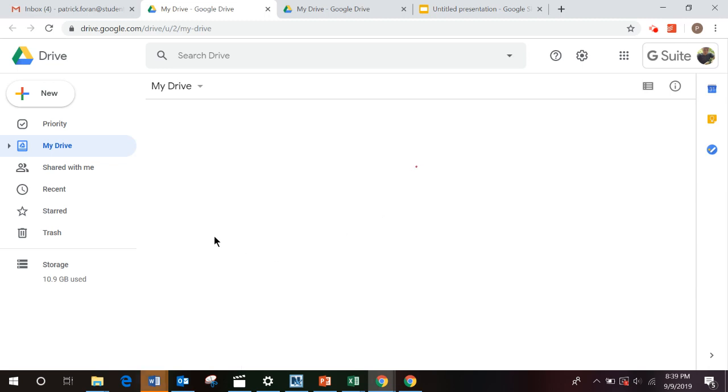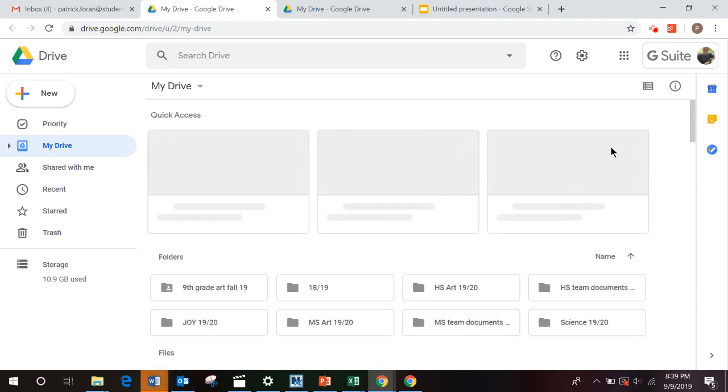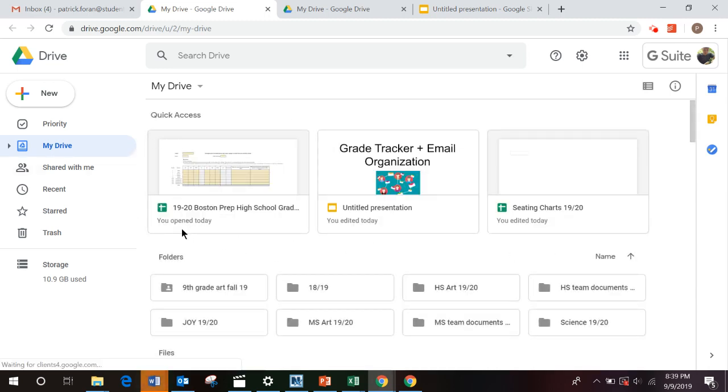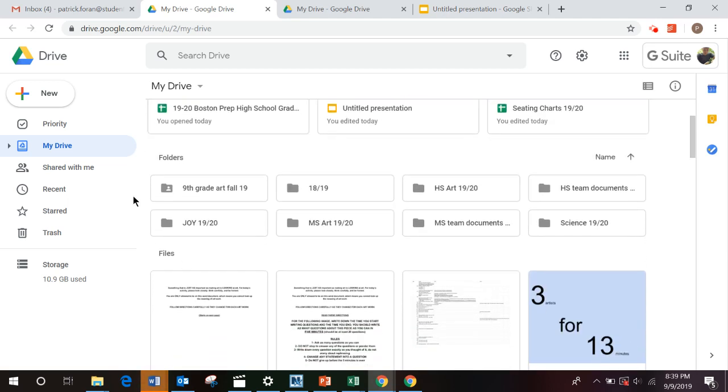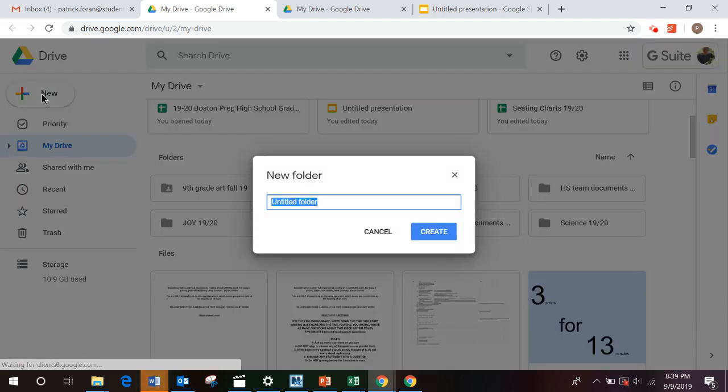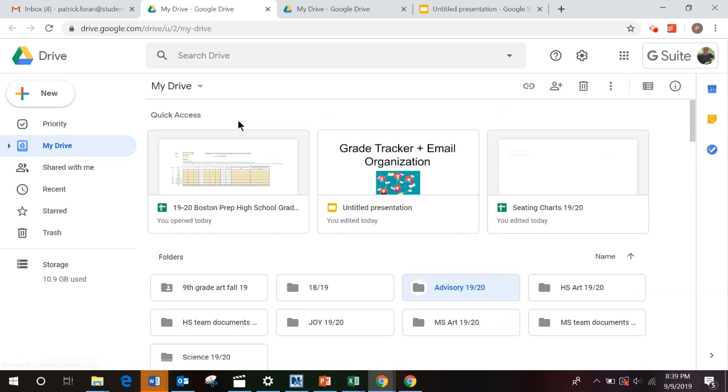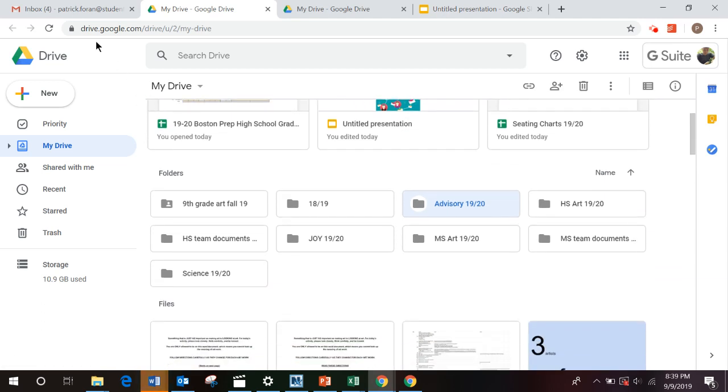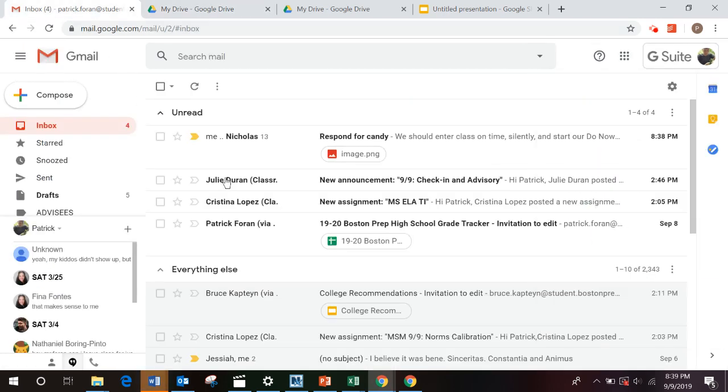Your Google Drive has a feature where anything that you've recently done is at the top for quick access. And below, you'll have folders that you can make in order to keep everything in one place. We're going to create one for advisory now. In the top left corner, please hit New, Folder, and we're going to label this folder Advisory 19. Hit Create.